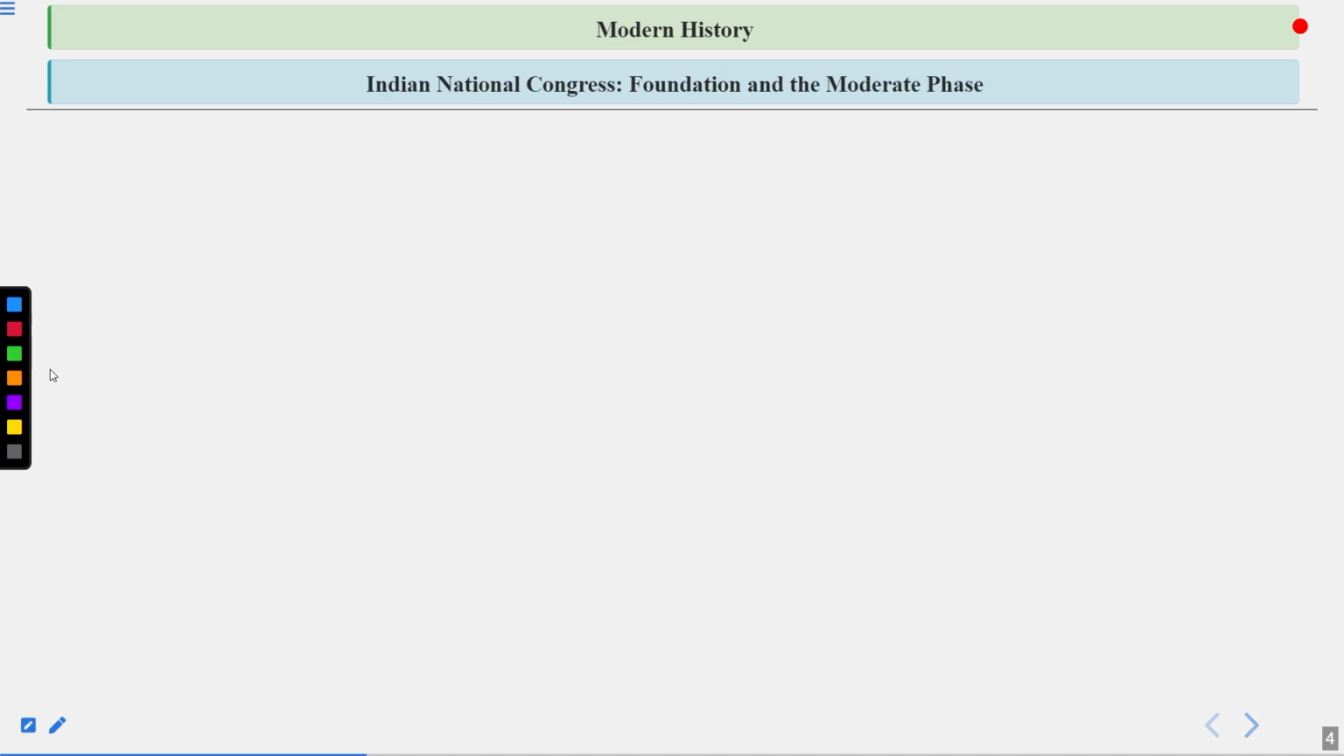Let's read something about the Indian National Congress. This is very important. We need to know a lot about them, and we will see the foundation, the moderate phase, and some other things related to it, especially all the important sessions as well.